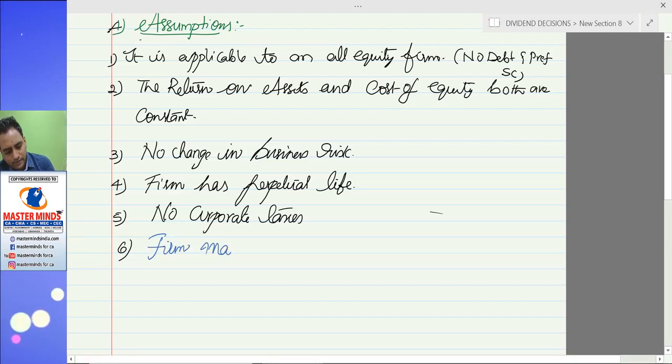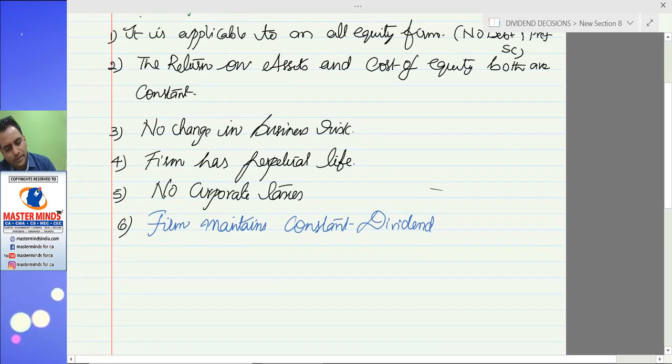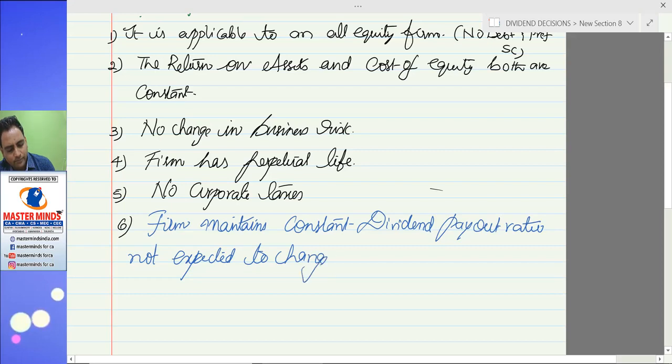Firm maintains constant dividend payout ratio, not expected to change in future.